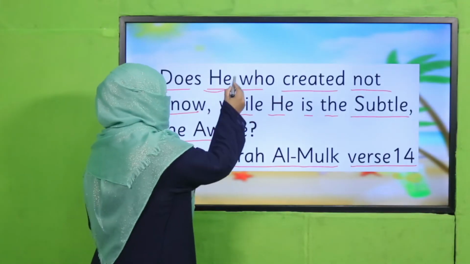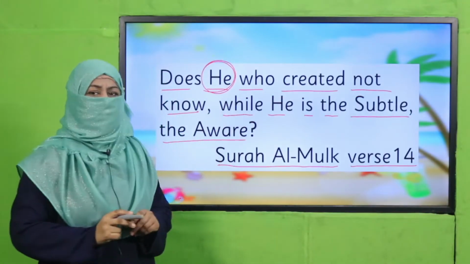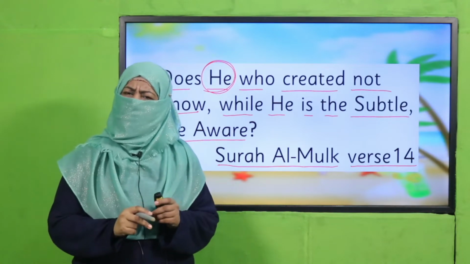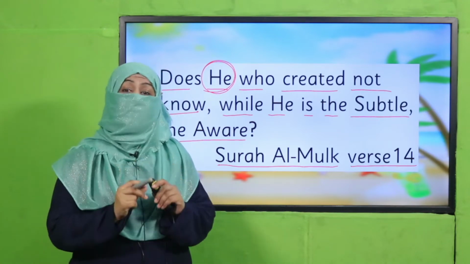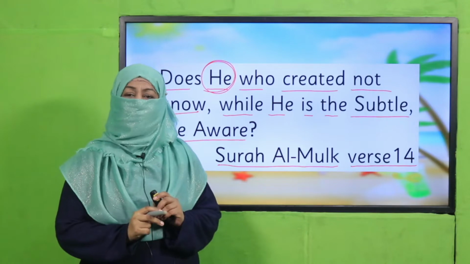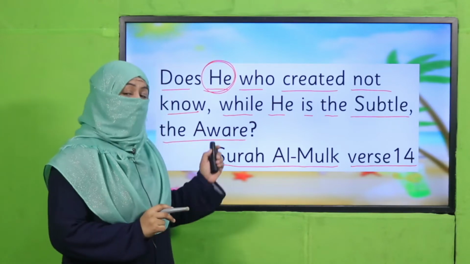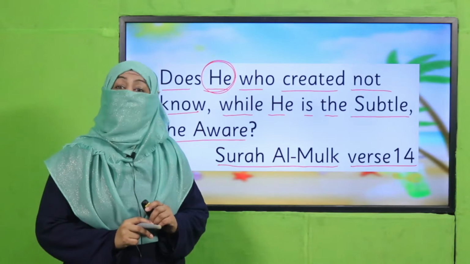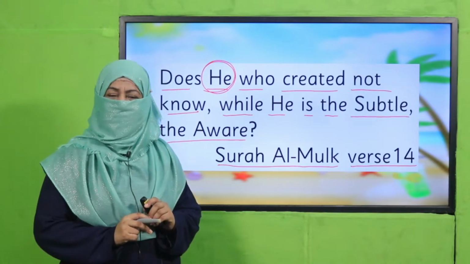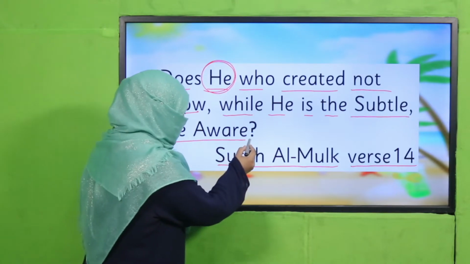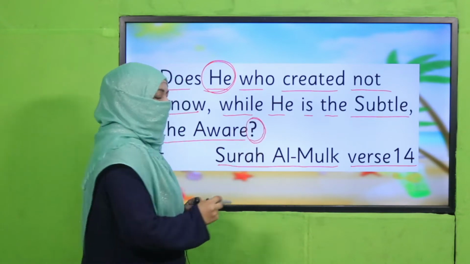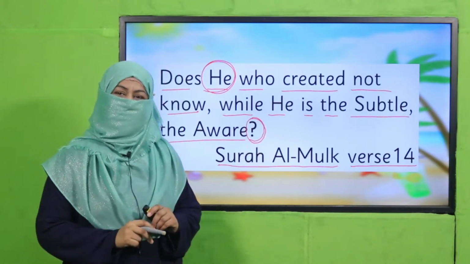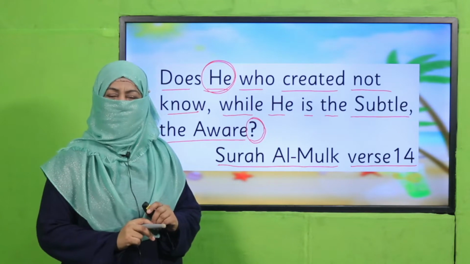Does he, Allah subhanahu wa ta'ala, who created everything, not know? He knows everything, right? So Allah is asking us to think about it. Now you see there is a question mark because it's a question. Allah wants us to think about it, right?